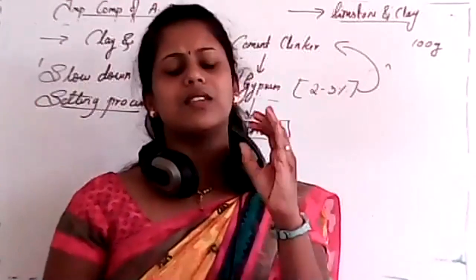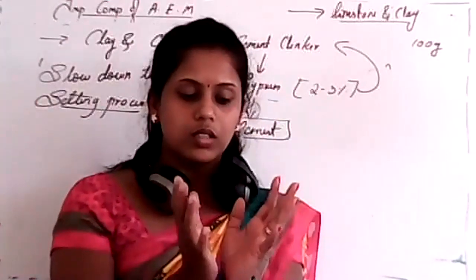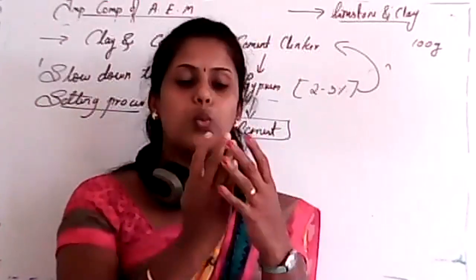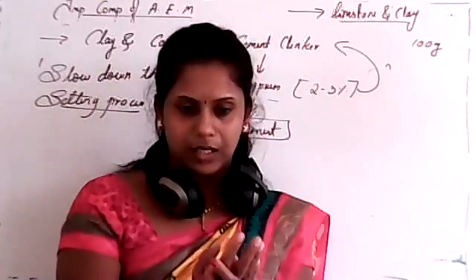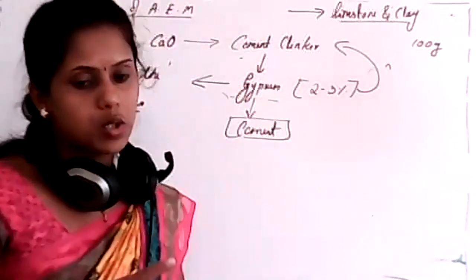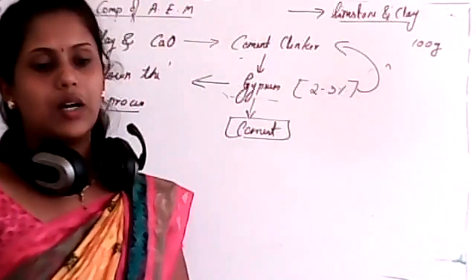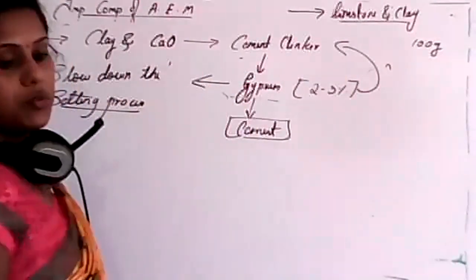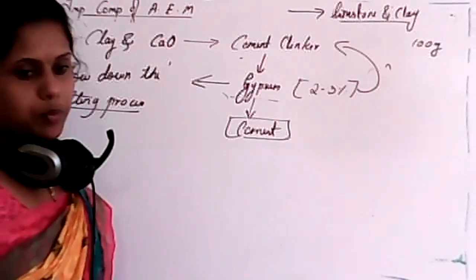Now, whenever we consider this cement with water, it will start to set. Clear? With the presence of gypsum, the process will be slowed down. If the process slows down, the hardness of cement is more. So that's why gypsum is very important.